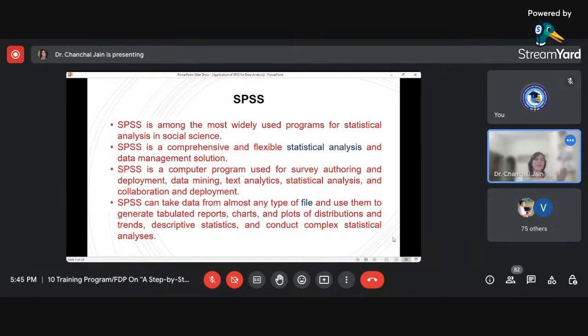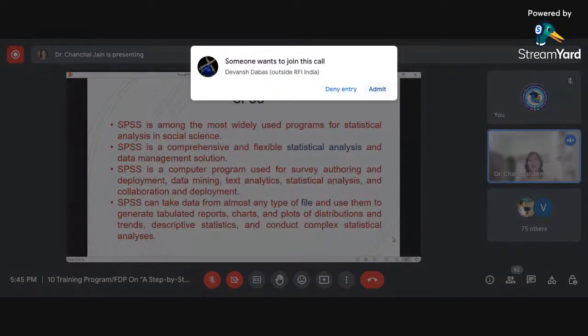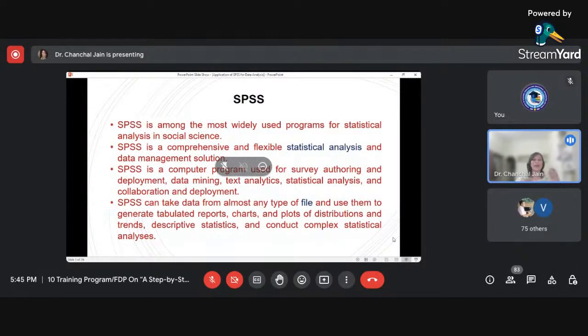So the next thing, SPSS is a comprehensive and flexible type of software. Using this software, we can do statistical analysis, and also we can manage the data. That way, it is widely used by users, researchers and statisticians. As you can see, it is a computer program, because it is a software. So we can call SPSS a computer program or a software.